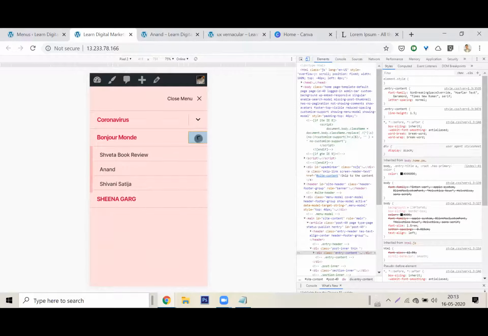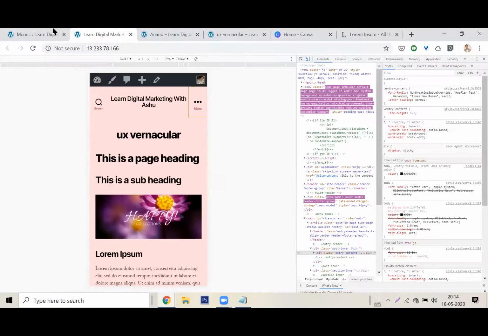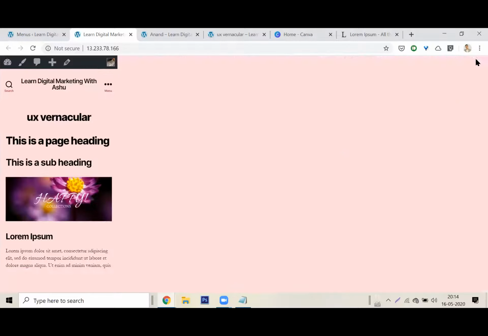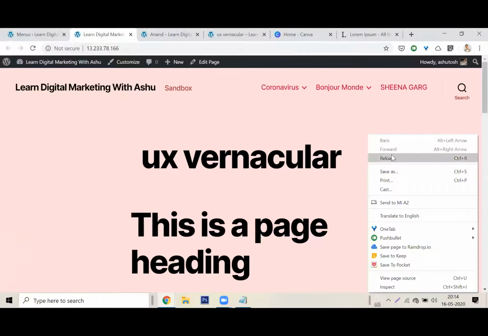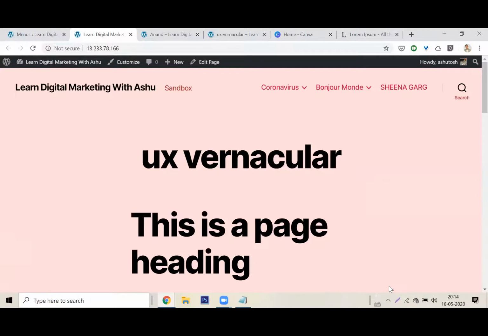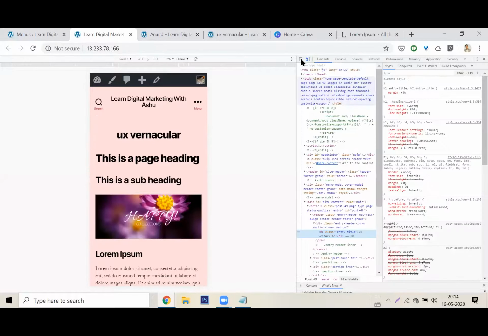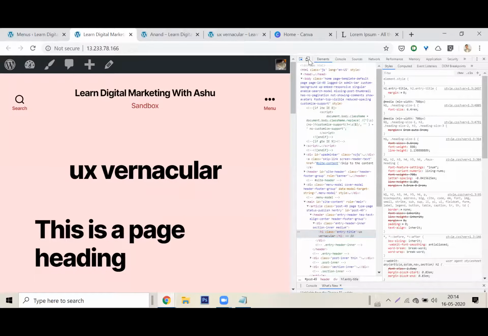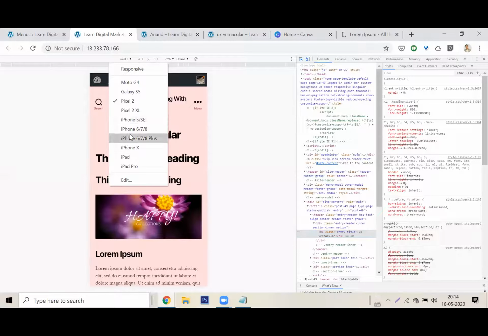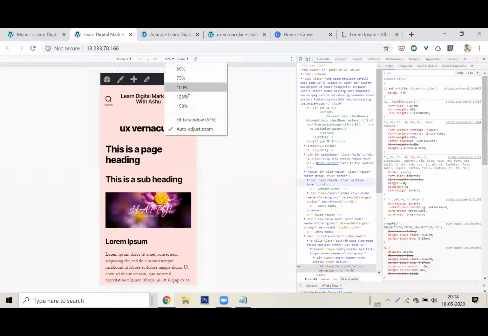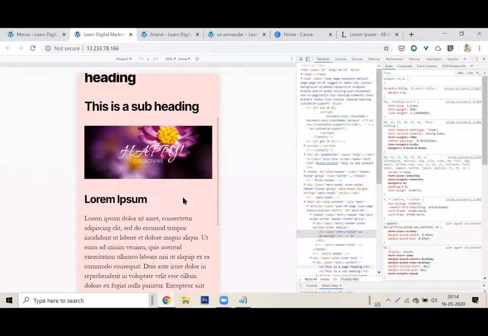Can you show it again, how you move to the mobile? Yeah, this is something called inspect element. This is a Chrome thing. Either you can right click and click on inspect, or Control Shift I will give you inspect. In the inspect menu, initially it will look like this. On the top, do you see this toggle device? Here I can select what it will look like in a mobile phone, and I can choose any kind of mobile phone. Okay, iPhone X. What will it look like on an iPhone X? This is just a way to look at it. All right, look at this.